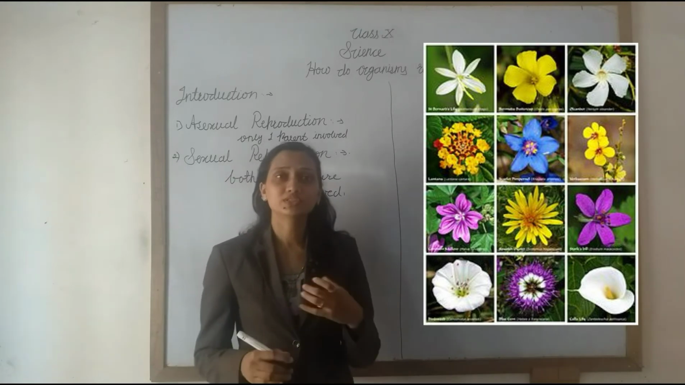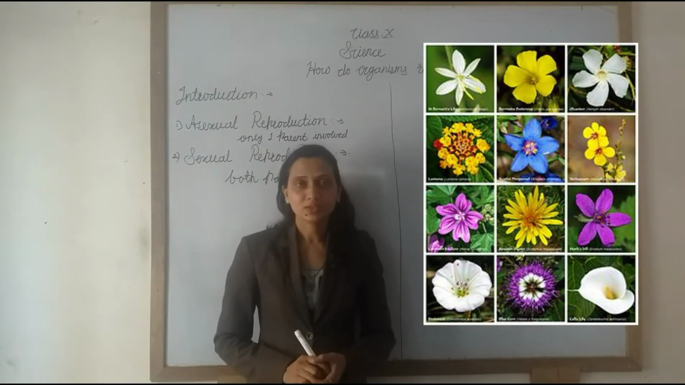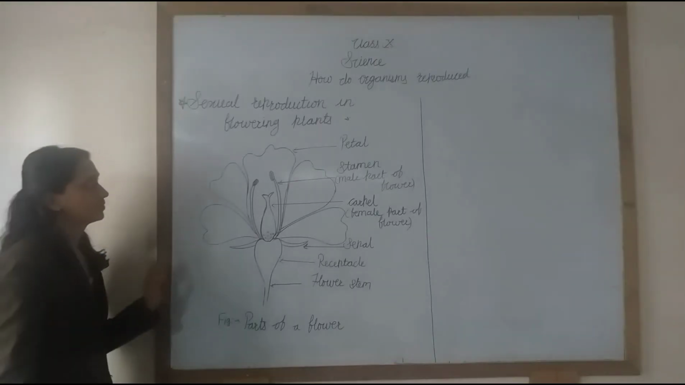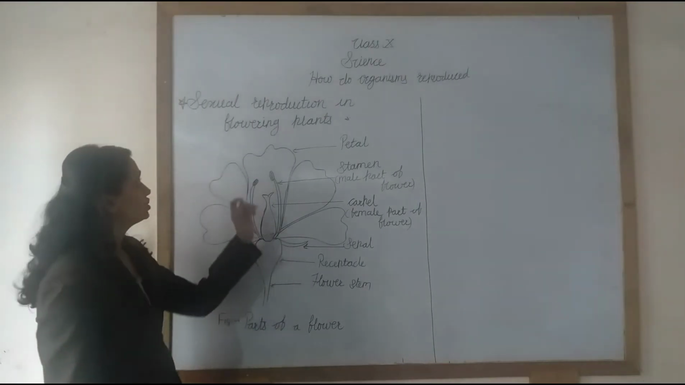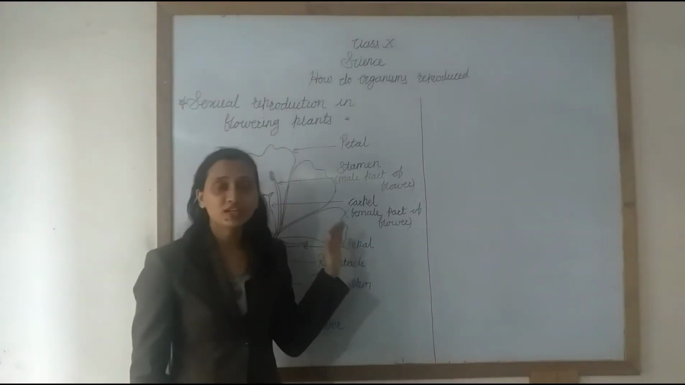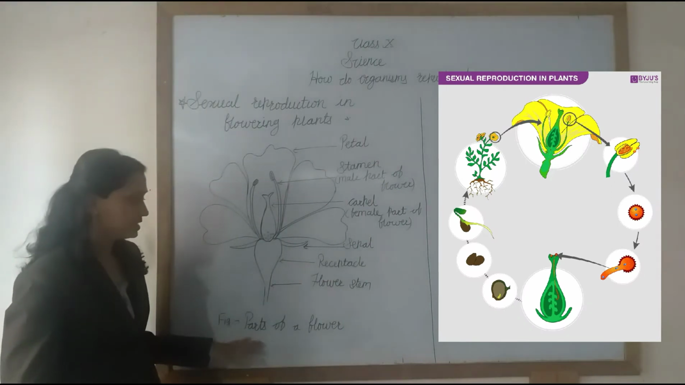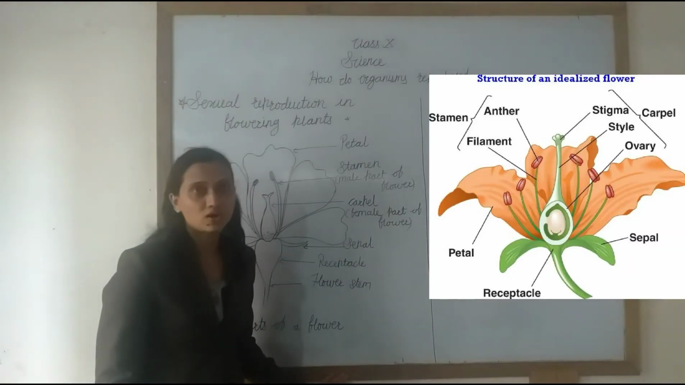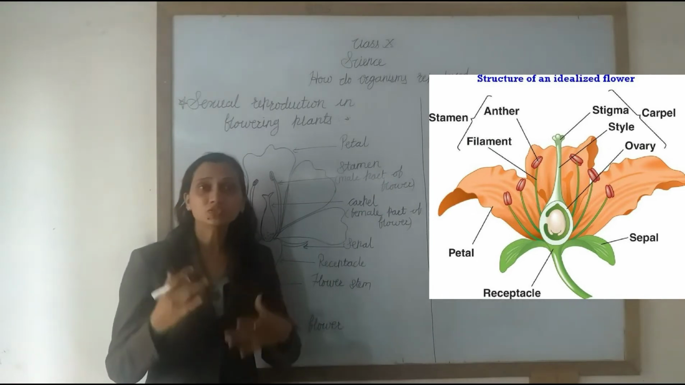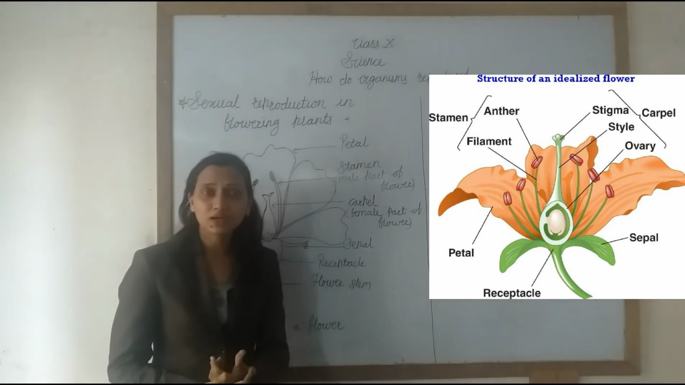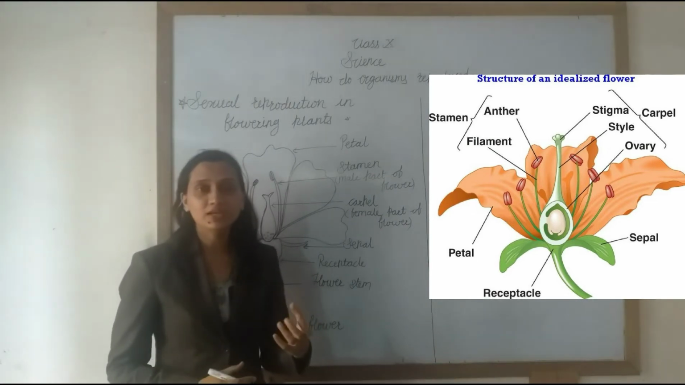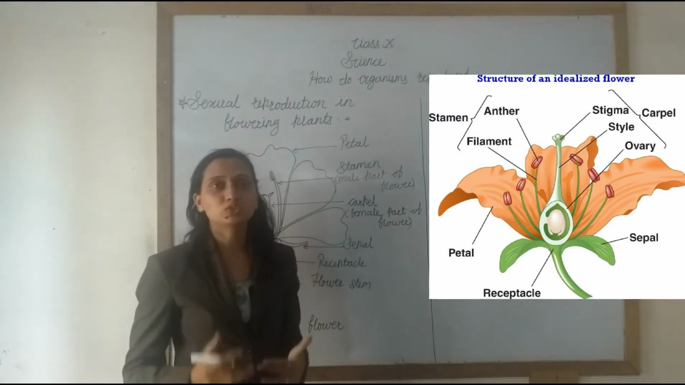How does reproduction occur in plants? So, sexual reproduction in the flowering plant. See here, this diagram represents the parts of the flower. Generally we know the parts of the plant. Which are the parts of the plant? Root, stem, leaves, flower, buds. These are the parts of the plant.